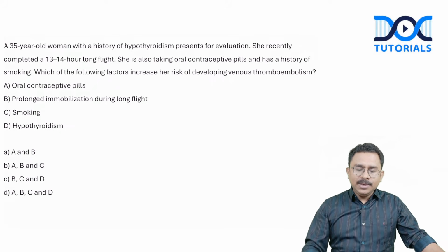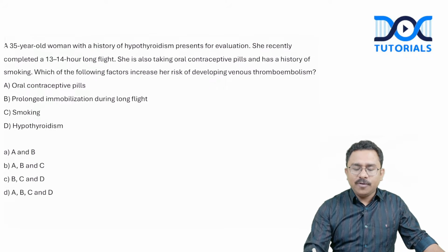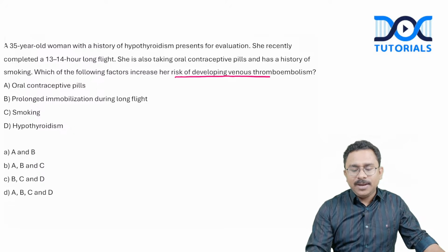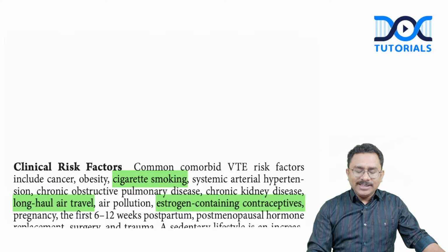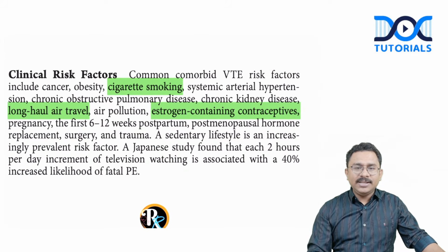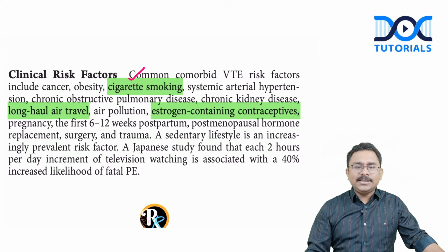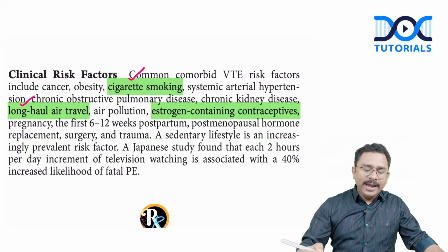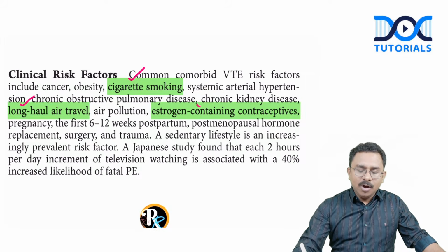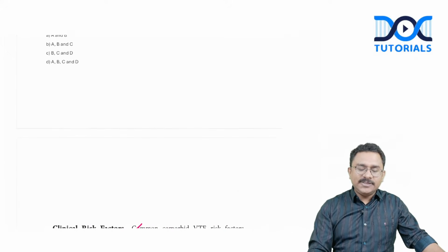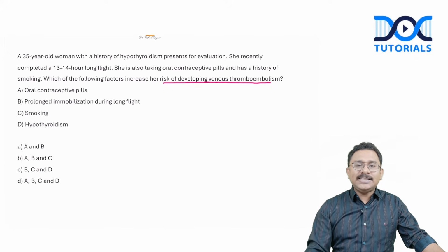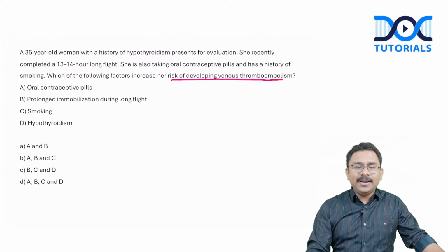What do you think? So the patient is having multiple issues here. The question is quite straightforward on the risk factors for developing venous thromboembolism. As you can see from this screenshot in Harrison, the predisposing factors for development of venous thromboembolism, you have got cigarette smoking as a risk factor, long haul air travel again as a risk factor, oral contraceptive pills also as a risk factor, but hypothyroidism has not been mentioned as a direct risk factor causing deep vein thrombosis.